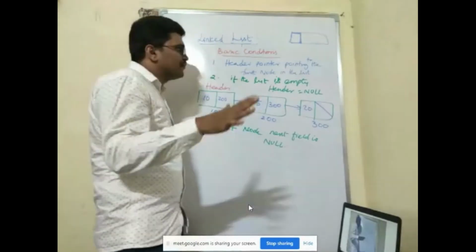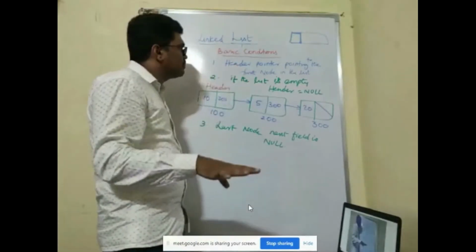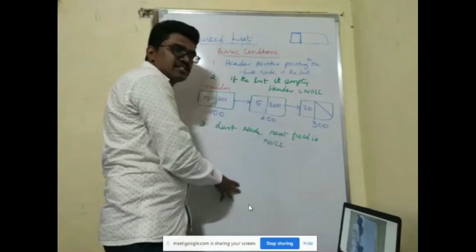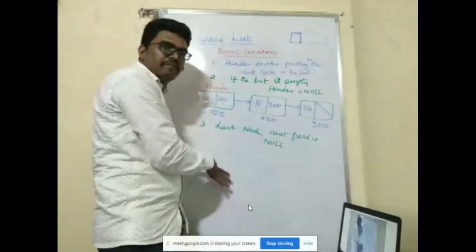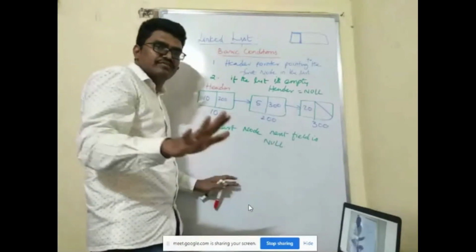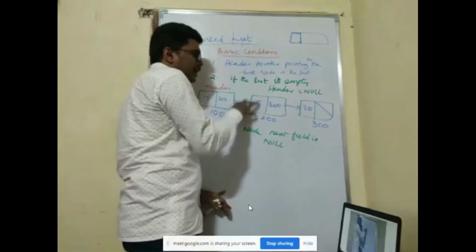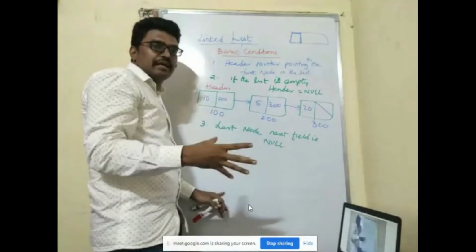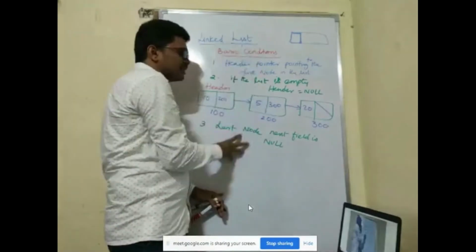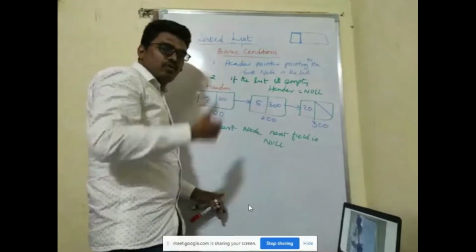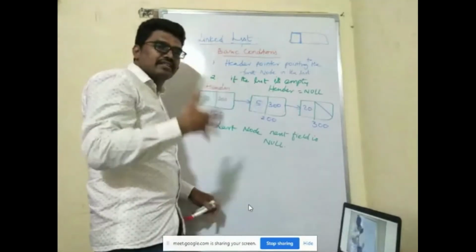If you are mugging up anything, please stop at this point, because if I say linked list, I get 100 lines of code minimum. If you mug up and miss any one line, then everything goes wrong. So this is not that way. This is the way where you have to understand. That's why I will put this logical part into your brain, and you need not go and mug up or study something else.